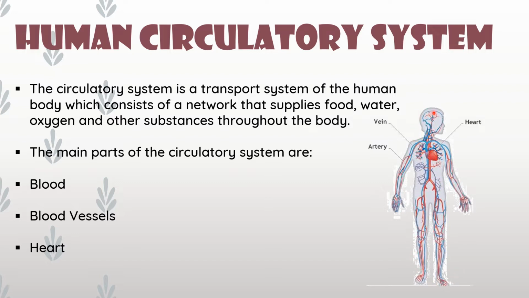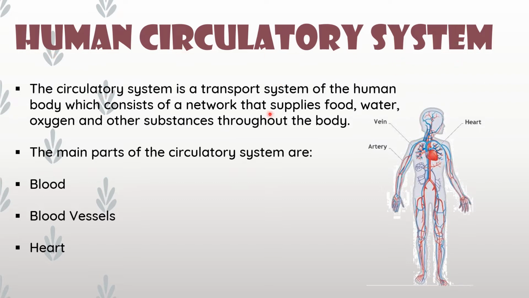From the brain, through all body parts, up to the toes, the full body transports food, water and oxygen. That system is called the circulatory system, and today we will study the human circulatory system.